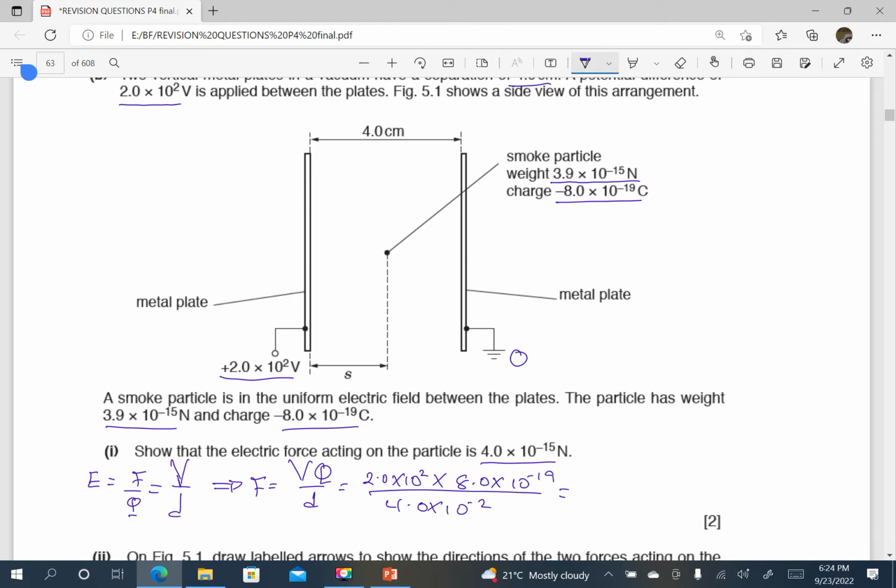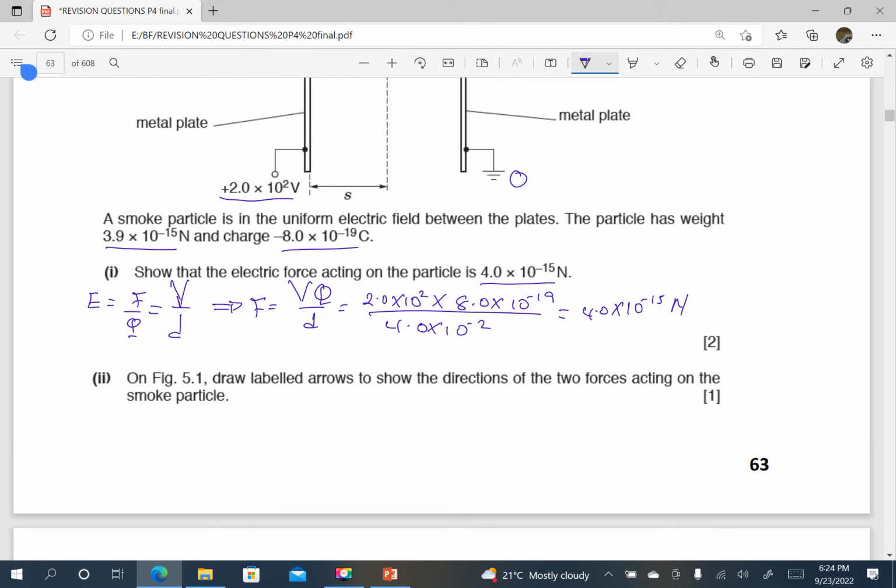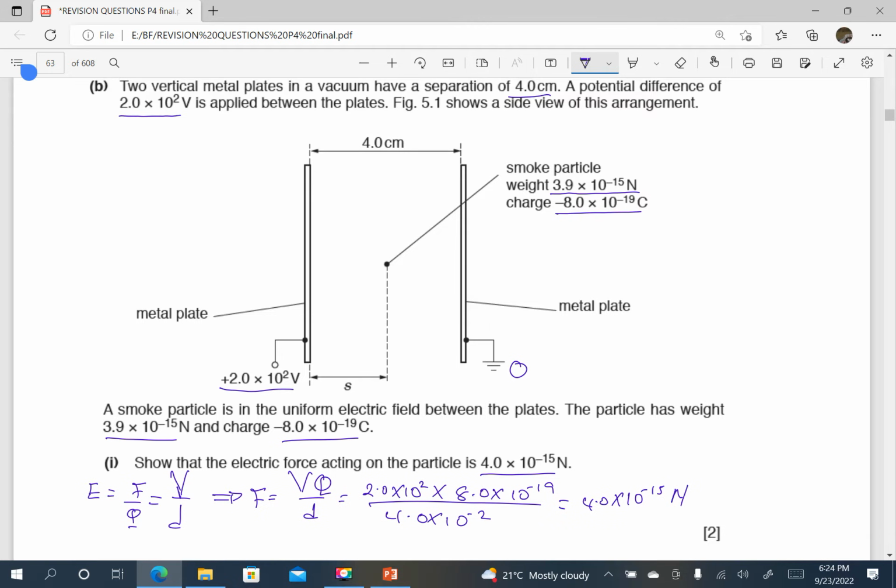So this is giving me exactly the answer which has been given there, 4.0 times 10 power negative 15 newtons. On the figure 5.1, draw labeled arrows to show the direction of the two forces acting on the smoke particle. So 1, the particle has a mass, it has a weight, and the weight acts vertically downwards, so this is the weight.